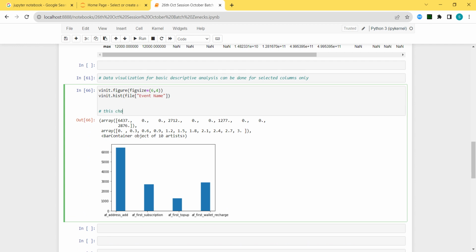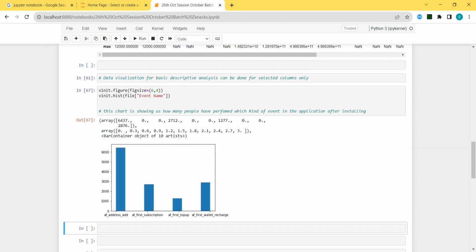This chart is showing us how many people have performed which kind of event in the application after installing. Got it? So how many people have added the address you have over here? Subscription you have over here.